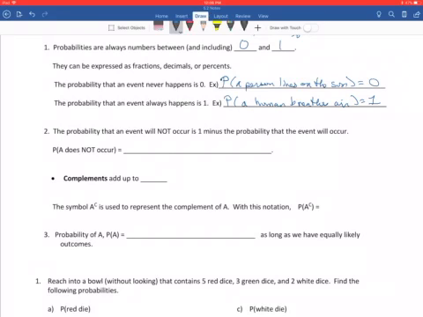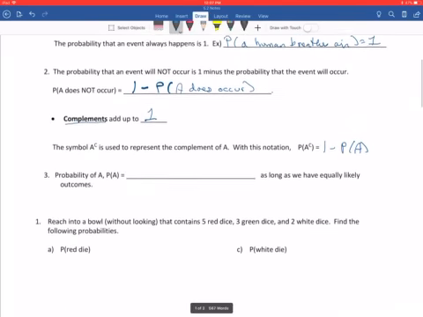Okay, second rule is the probability that an event will not occur is 1 minus the probability that it will occur. Putting that into some notation, that'd be P of A does not occur is 1 minus the probability that A does occur. And this leads us to a definition. Complements are probabilities that add up to 1. We use the symbol A superscript C for A complement. And with that notation, what we're saying is that if we were to find the probability of A complement, we would do 1 minus the probability of A.